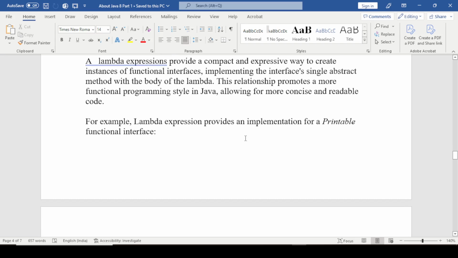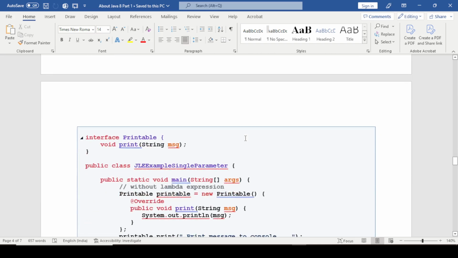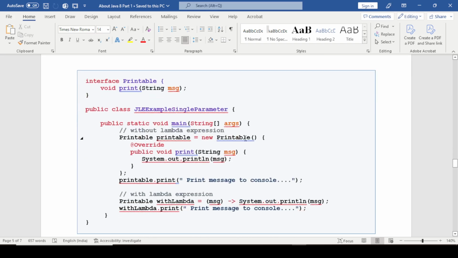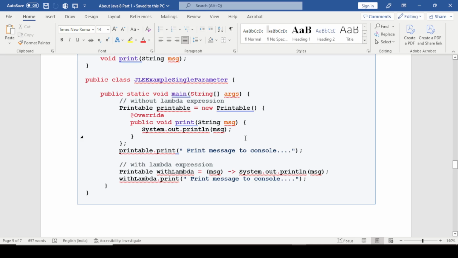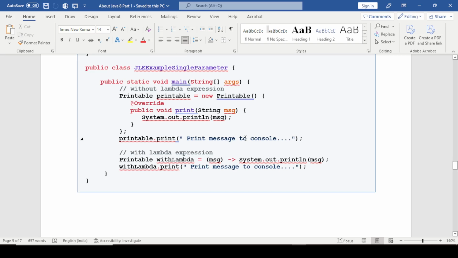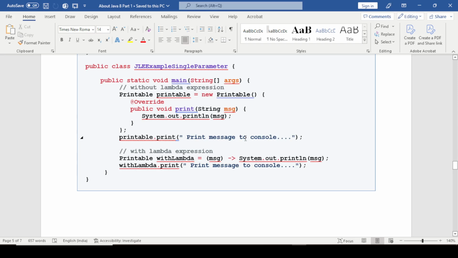Example: a lambda expression provides an implementation for a Printable functional interface. We create a Printable interface, and we write a print method for passing the message. After that we create a class with a string parameter, and in the class we override the print method and implement the Printable interface, and we apply the lambda expression.